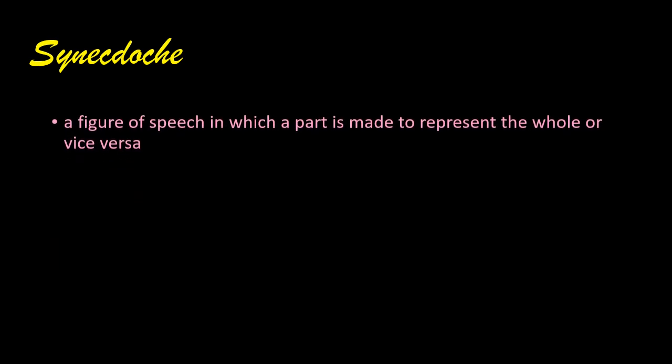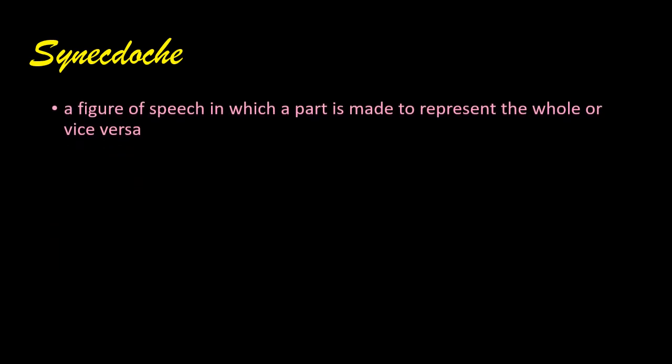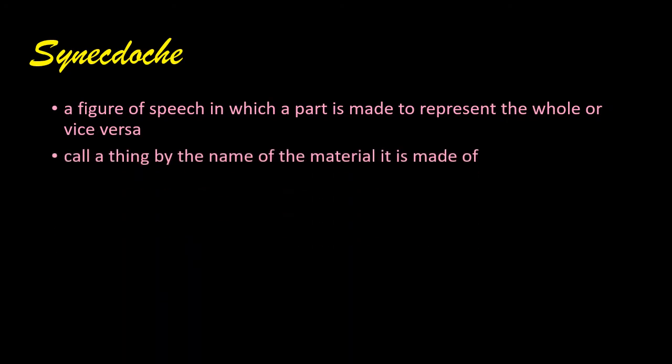The next figure of speech we are going to learn is synecdoche. Synecdoche is nothing but a part made to represent the whole, or vice versa. Call a thing by the name of the material it is made of. Example, jewelry made of gold. We say it is gold. That is an example. So gold is representing the jewelry.